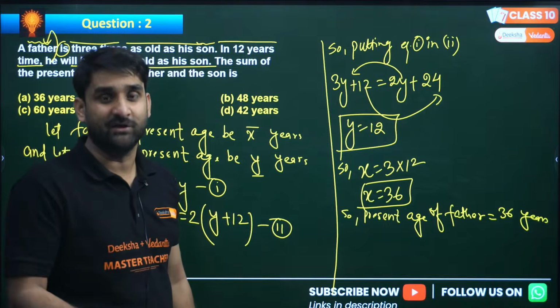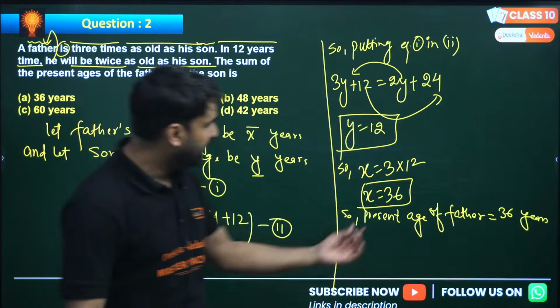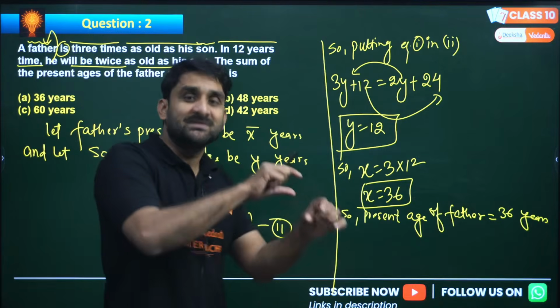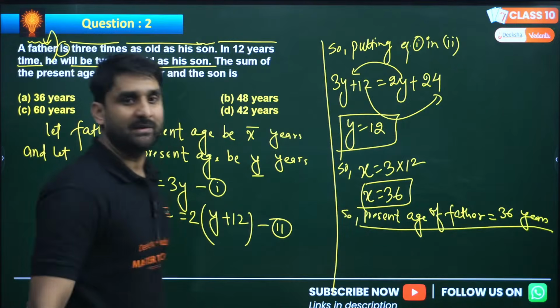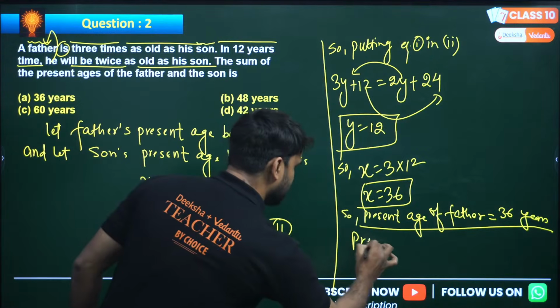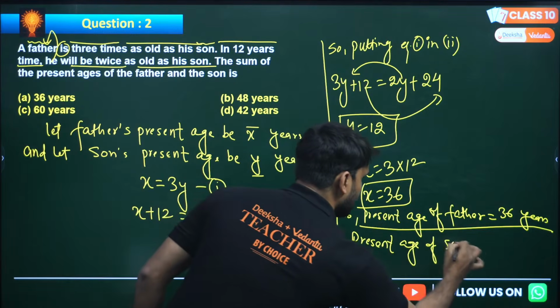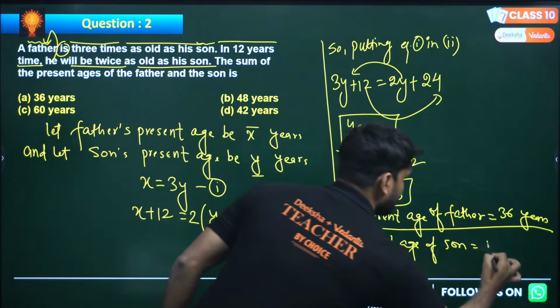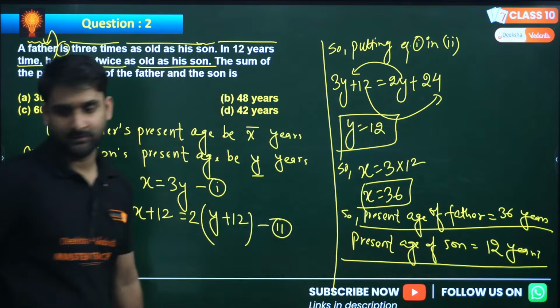He or she will be satisfied with your answer and will give you the marks generously, my dear. So always make sure to write the final answer in a statement, or you can also underline it. Next, present age of son is what, my dear? This is 12 years. So always make sure to write the final answer at the end.